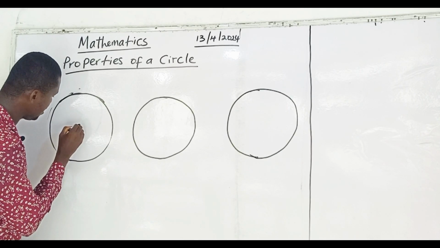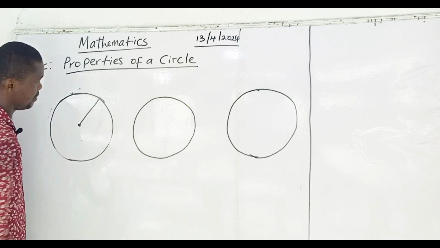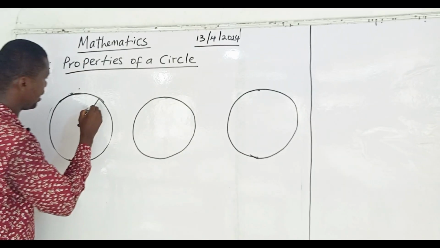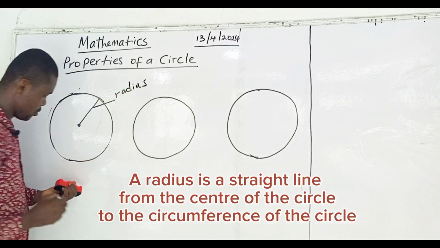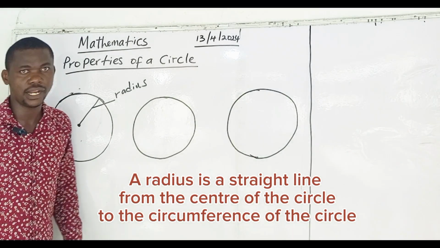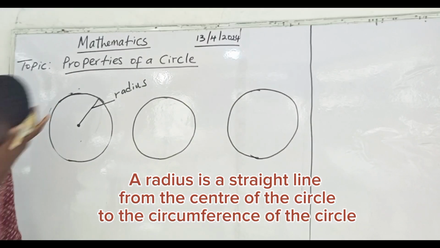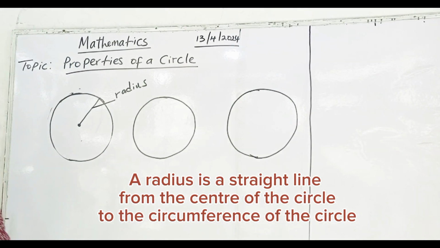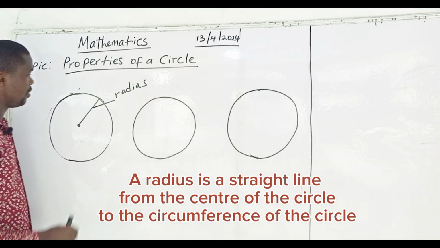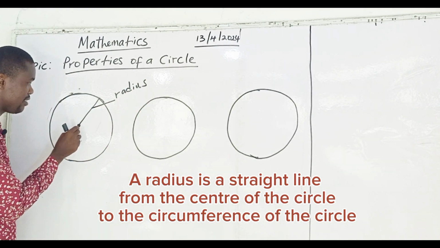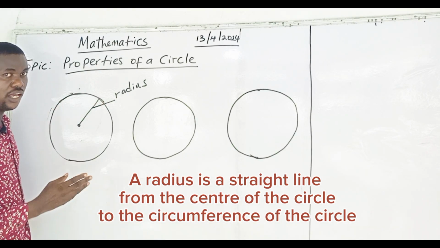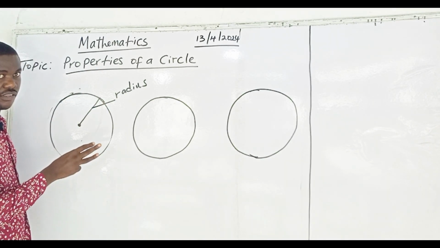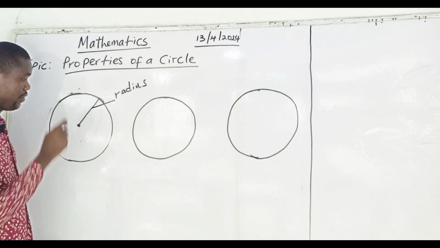If line from this middle point, now the center of the circle, touch the circumference, we dey call this line radius. Wetin I call am? Radius. We dey call this line radius. Line wey from center of the circle go touch the circumference, we dey call am wetin? Radius. So today, I don tell you wetin be circumference, I don tell you wetin be radius.